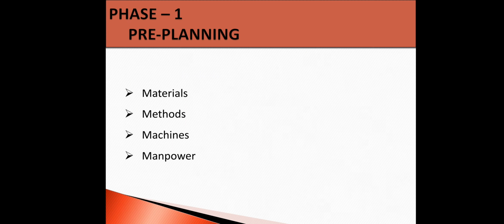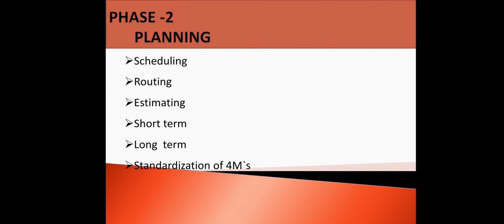Then the stages or phases. I discussed that there are 3 major stages of production. The first stage is the pre-planning, and the functions such as material, methods, machines and manpower come under the pre-planning stage. As I discussed all these functions, just keep in mind that these 4 functions come under the pre-planning stage.